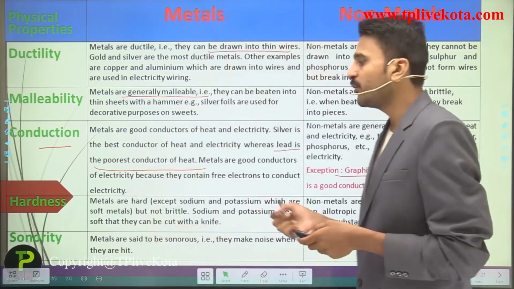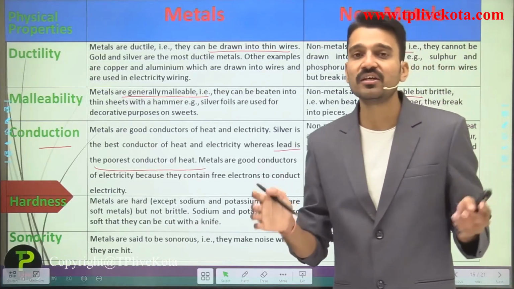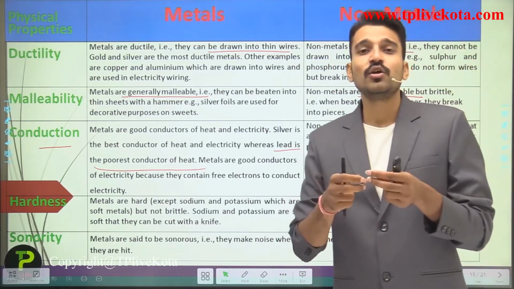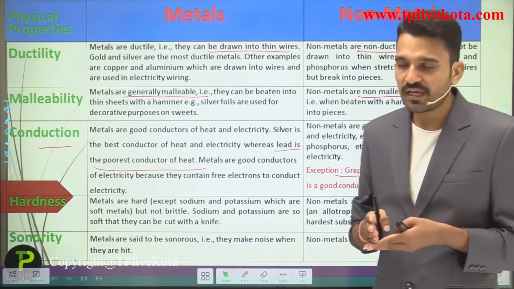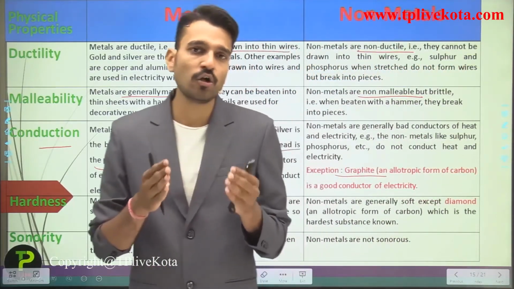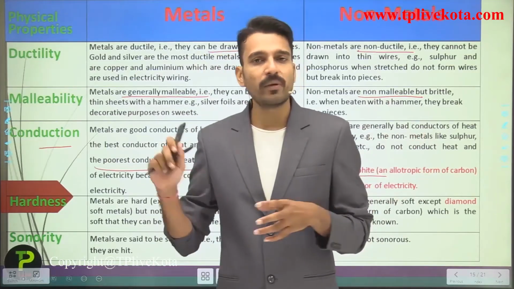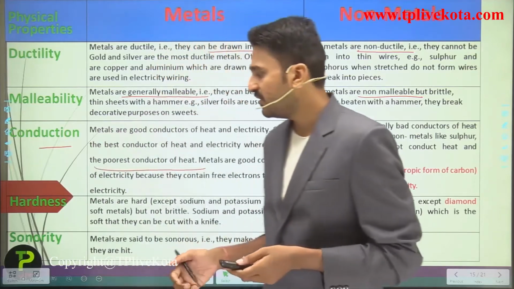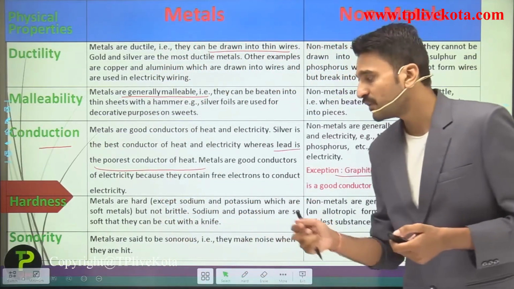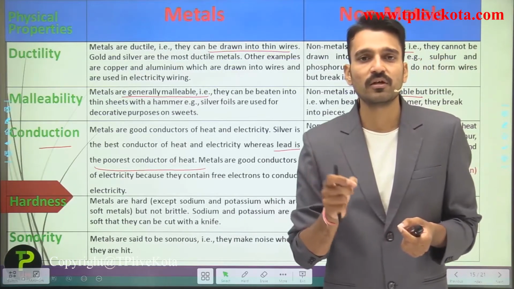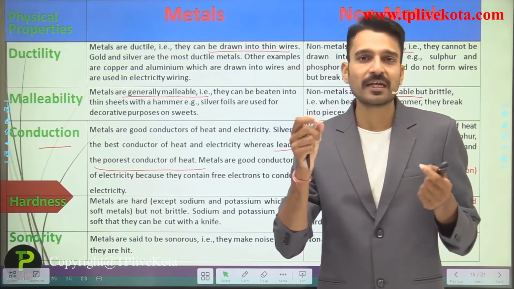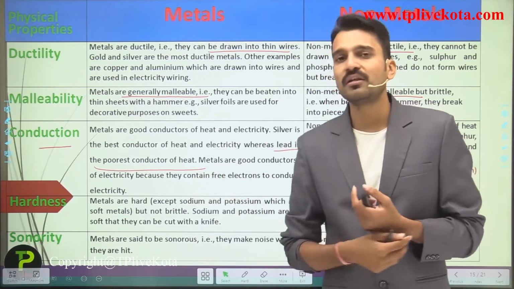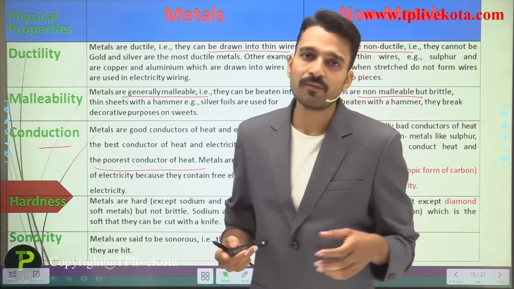Moving to the next point, that is hardness. Metals are generally hard, except in some cases like sodium and potassium. They are so soft that they can be cut with a knife. Non-metals are generally soft. They are not hard. So metals are hard while non-metals are soft. Moving to the next point, that is sonority. So what is sonority? Sonority is the property due to which a substance forms a ringing sound. Metals form a clanging or ringing sound when they are beaten with something. So metals are sonorous while non-metals are non-sonorous.